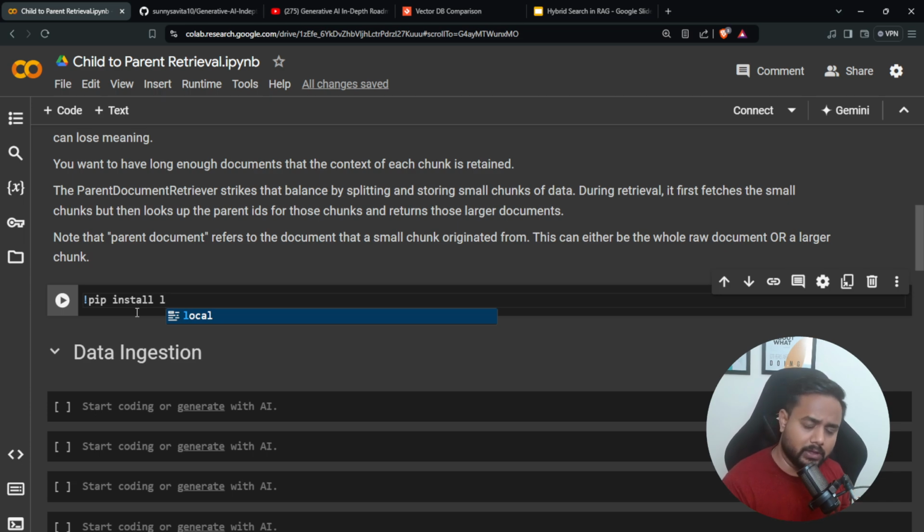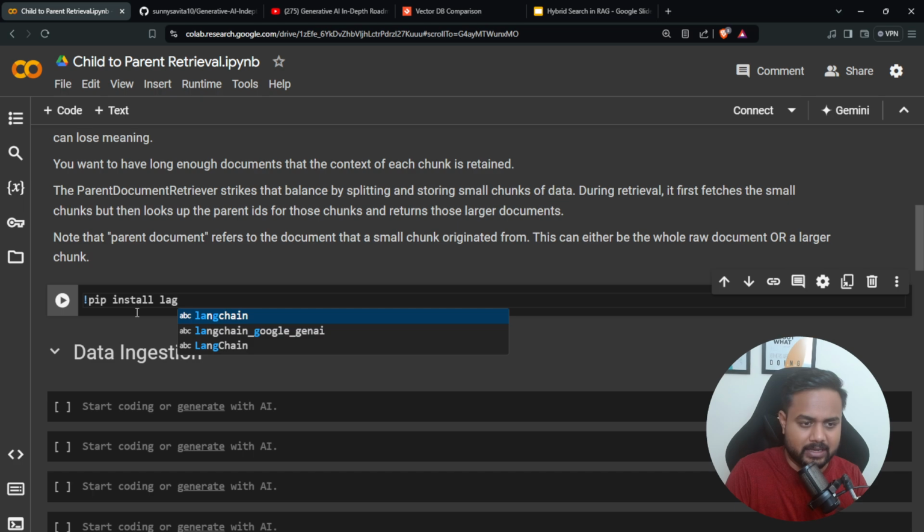Let's say in your organization they are not going to use Llama Index or Langchain. They don't believe in it, or they don't trust any third party APIs. In that case, you should be ready with your own logic as well. You can easily do it if you have basic knowledge of Python. So here I am writing langchain.